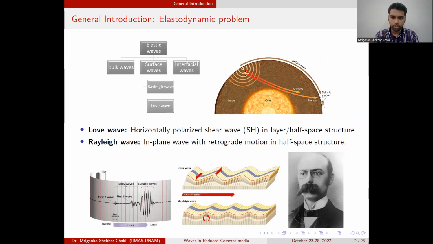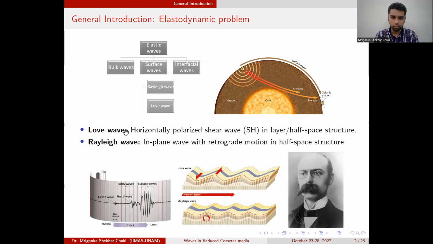If you consider a seismic source, then you can imagine that it hits the epicenter, and then the surface wave is generated and propagates through the surface of the earth until it hits the seismic station. And then you again have a body wave, which is a primary and secondary wave that propagates through the earth medium and hits the seismic station. So if you see a seismograph, the first that hits is the body waves, and then you have the surface wave. But the surface waves are the most destructive ones, which cause the earthquake destructions. Hence, our today's topic is the surface wave.